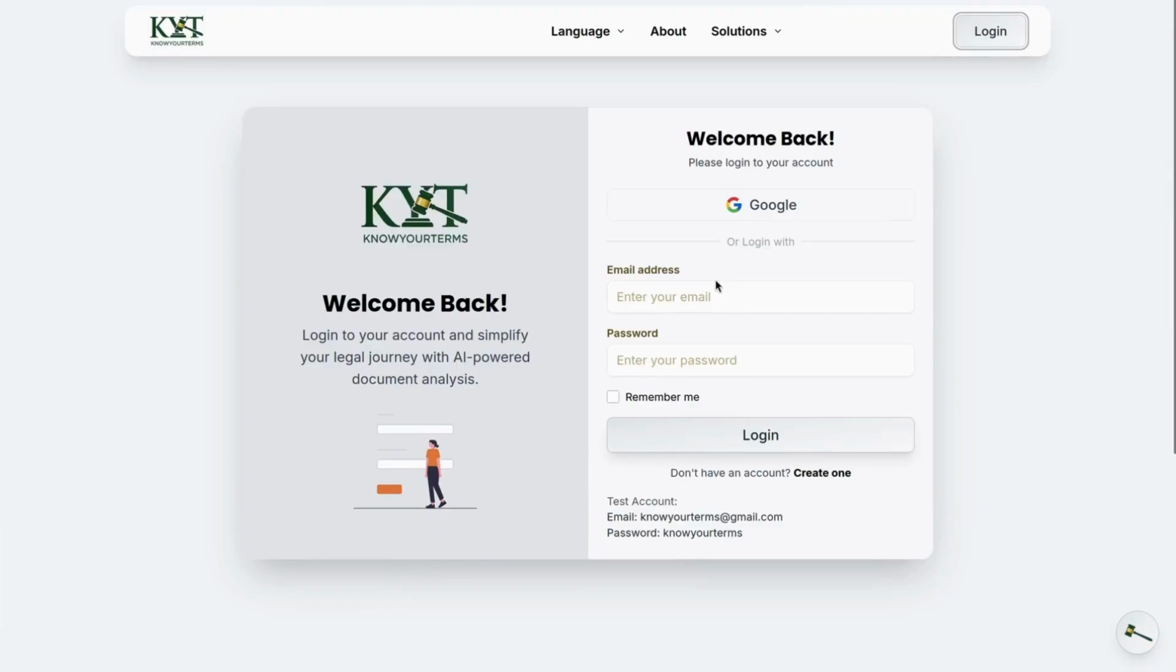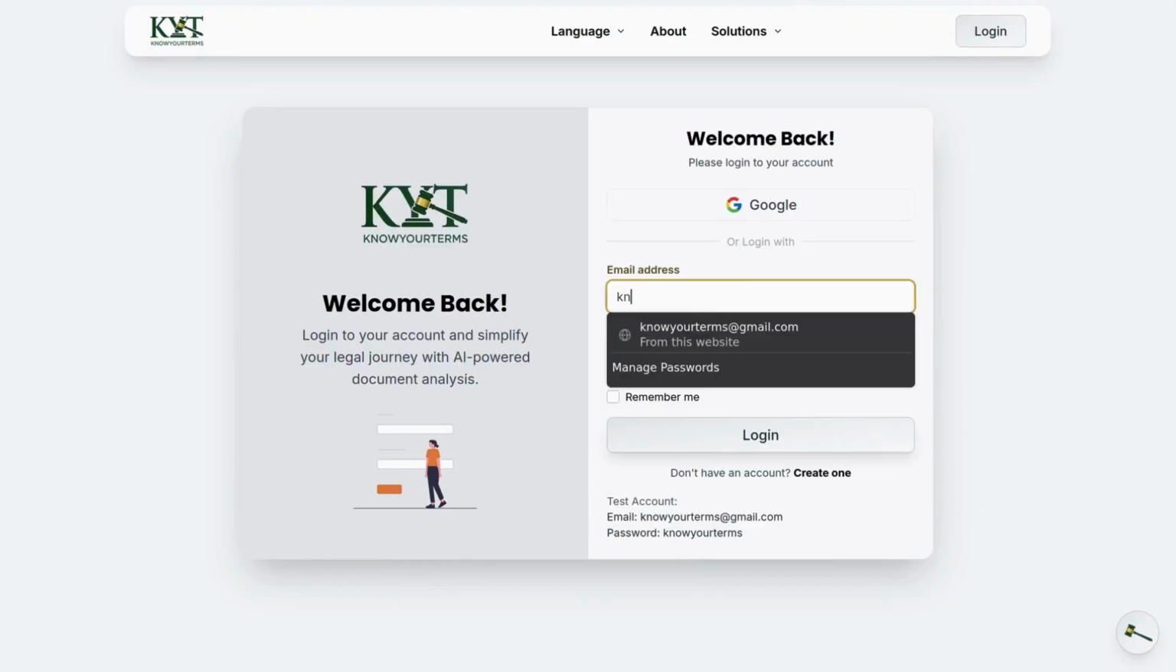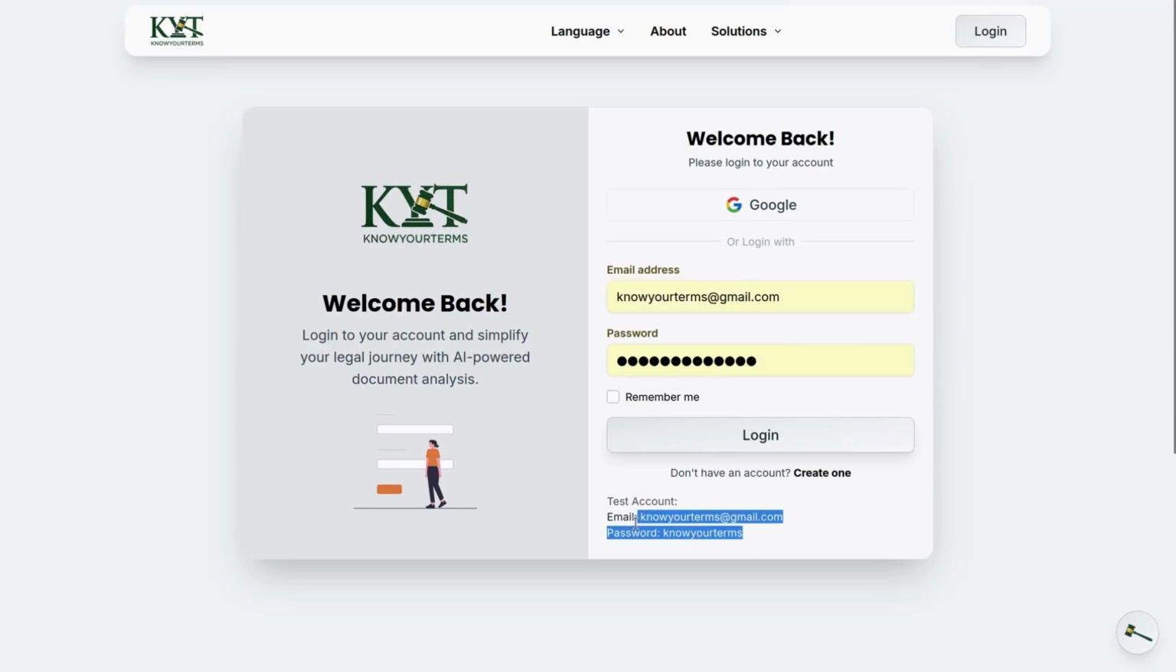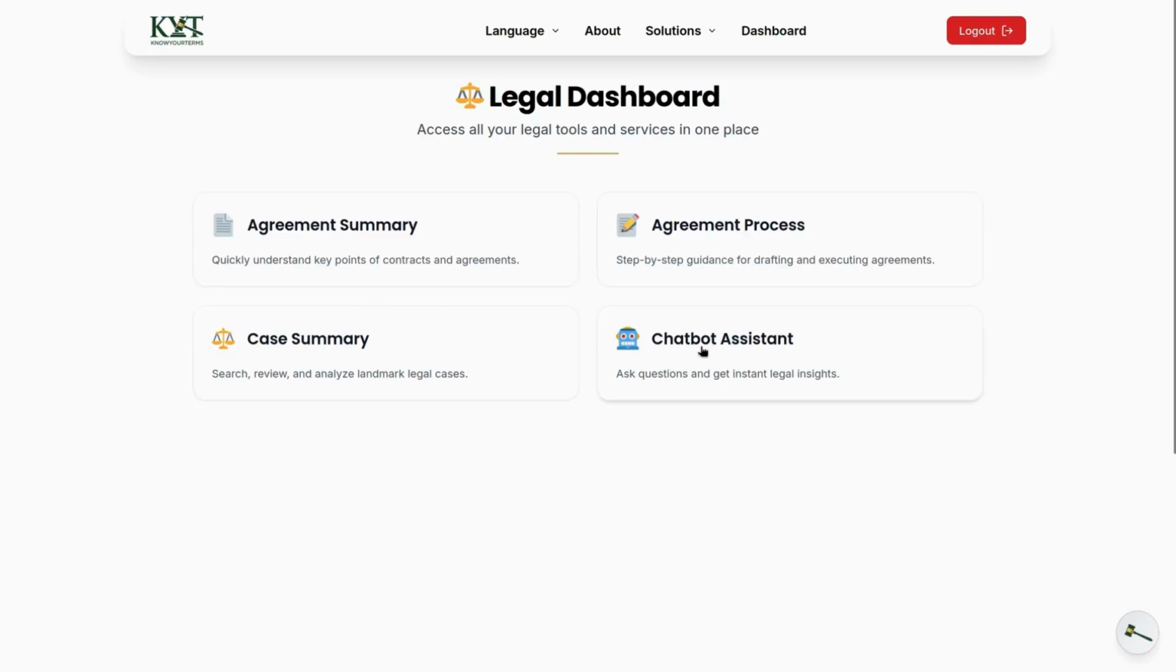Let's get started. First, the user logs in with their mail and password. We have also provided a testing account for easy access. After login, the user lands on the dashboard where we have built four core working features: agreement summary, agreement process, case summary, and chatbot assistant.